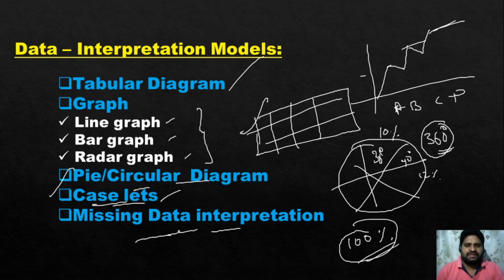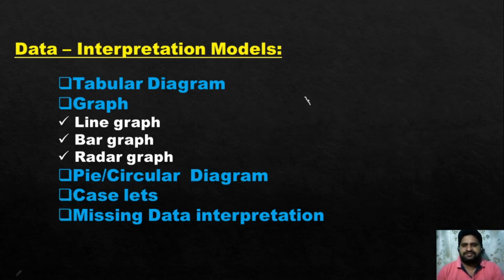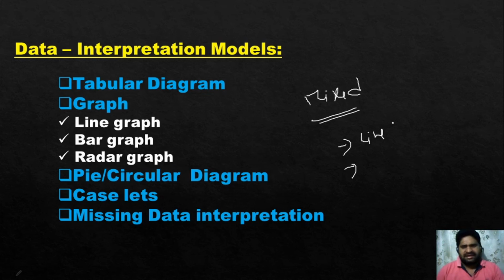So data will be missing in those cases. They will not give the complete data. We have to retrieve the data. And except these cases, sometimes you have one more type, that is mixed diagrams. Mixed in the sense, a line graph will be given with a tabular graph, a bar graph with a radar graph, or a radar graph with a tabular graph, a pie diagram with a tabular diagram, like that. Different combinations will be there. So we have to retrieve the data from that first again.